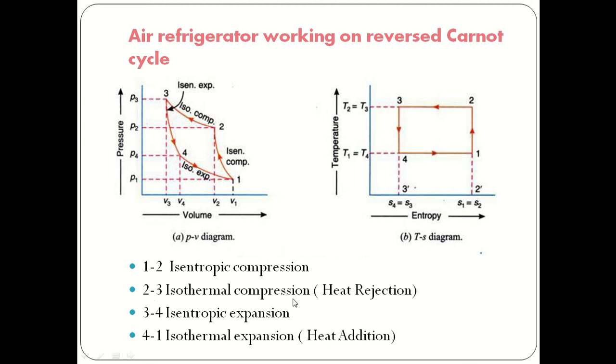Then 2 to 3 is isothermal compression, where temperature is constant and heat is rejected. The third process, 3 to 4, is isentropic expansion, entropy constant. And the last is isothermal expansion, a heat addition process. So compression, heat rejection, expansion, and then again heat absorption. This is the reverse Carnot cycle used for refrigeration.